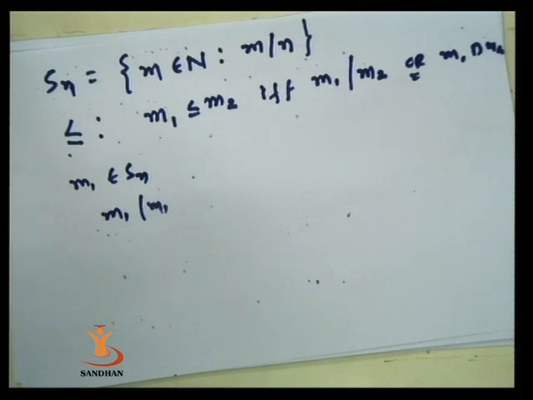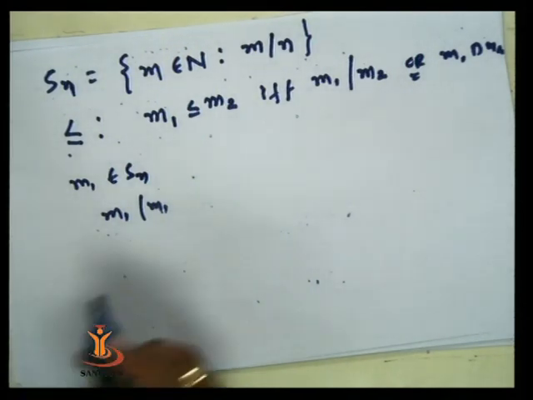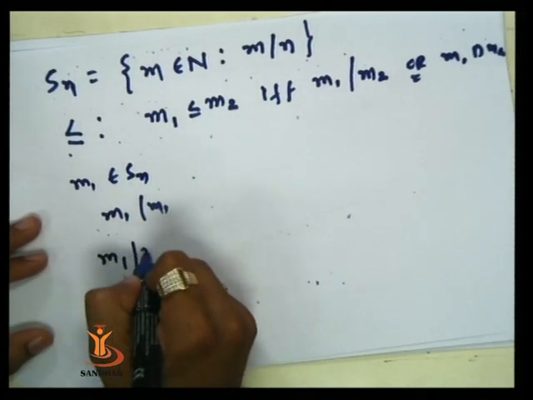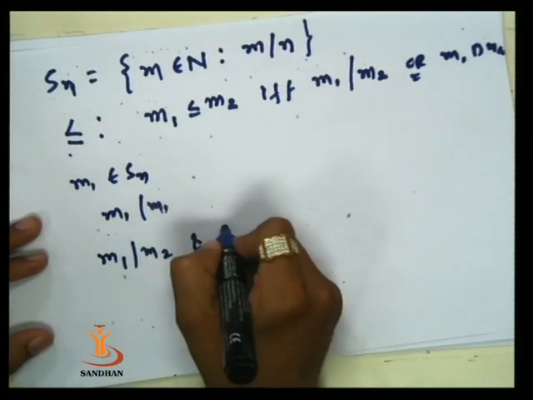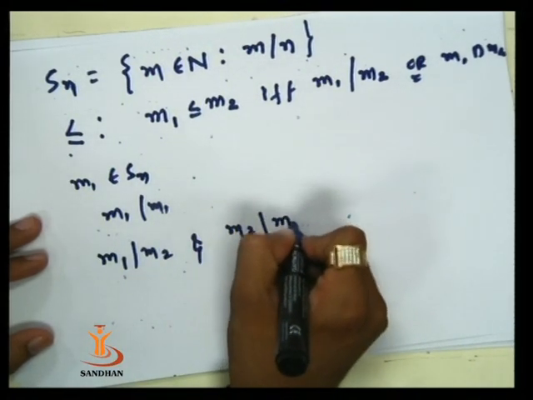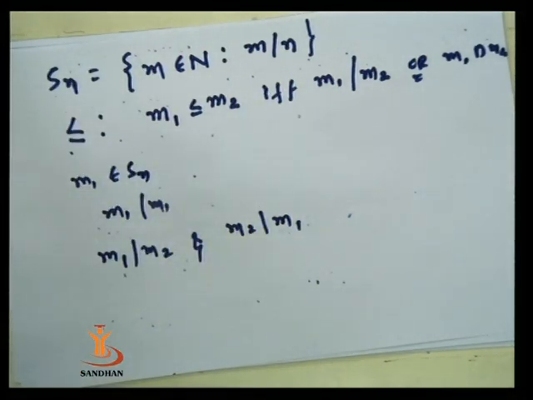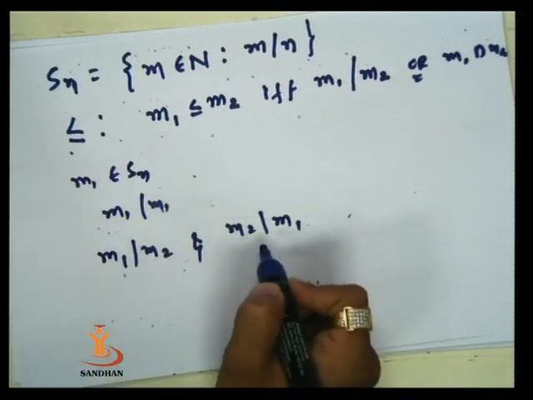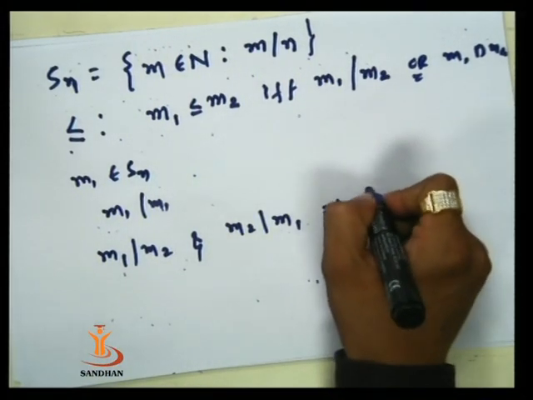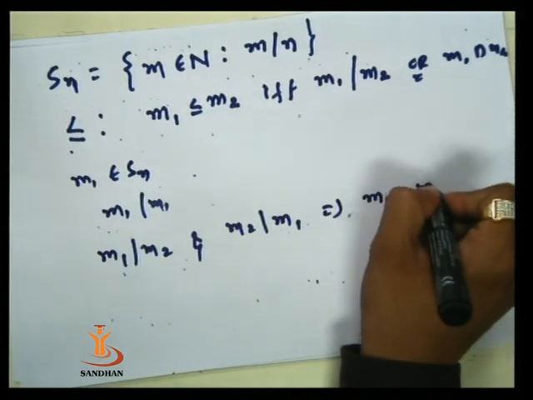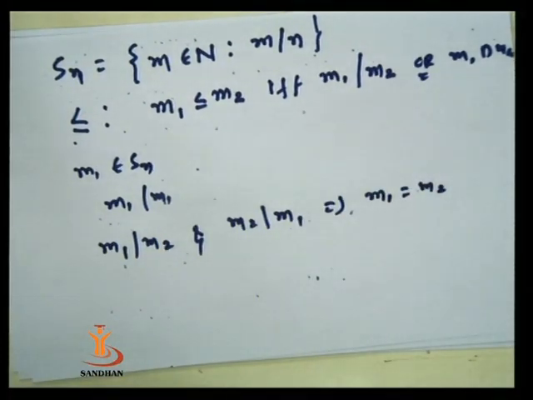Next one is, suppose for the antisymmetricity, suppose m1 divides m2 and m2 divides m1, both are in Sn. Then by the results of number theory, we can say that this implies m1 is equal to m2, means this relation is antisymmetric.